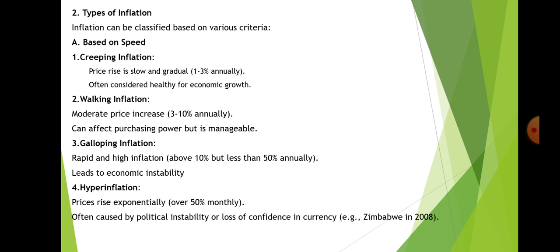Next, we have galloping inflation, rapid and high inflation, and it increases above 10% but less than 50% annually. It leads to economic instability. Next, we have hyperinflation, that means the prices rise exponentially. It's over 50% monthly and often caused by political instability or loss of confidence in currency. For example, Zimbabwe in 2008.